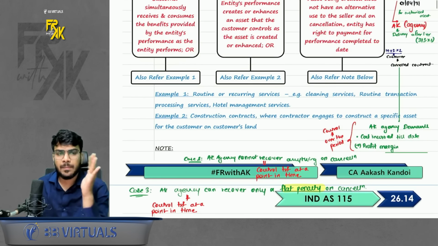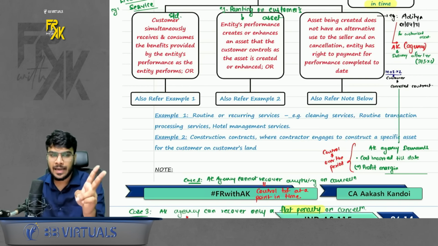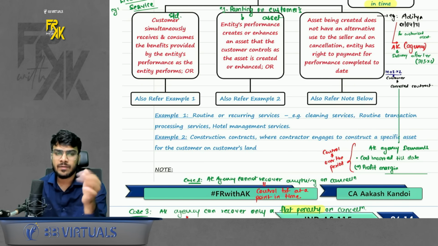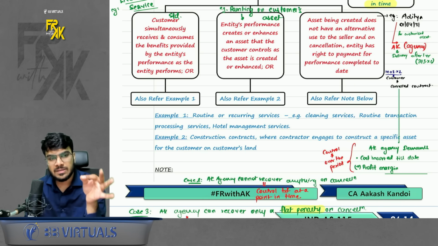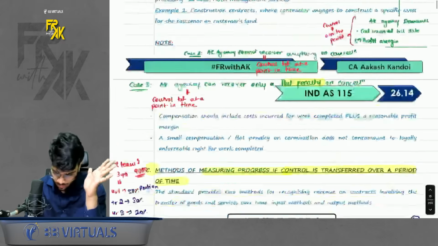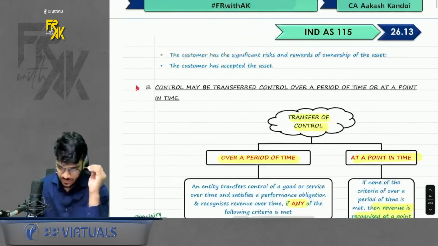Okay, so do remember it should be a customized asset. Second, on cancellation, you should have a right to recover the cost plus margin. That is the case, you will say control is getting transferred over the period. Okay, this was your transfer of control point.